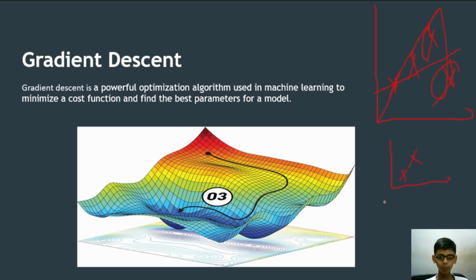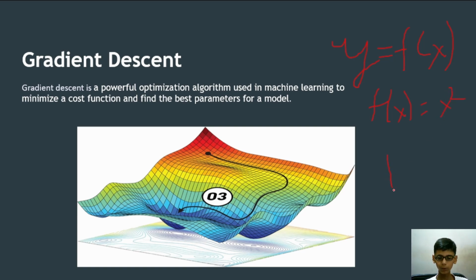let's say we plot a graph. You have a function y equal to f of x, and what f of x does is nothing but x squared.